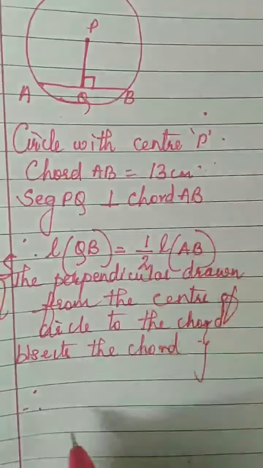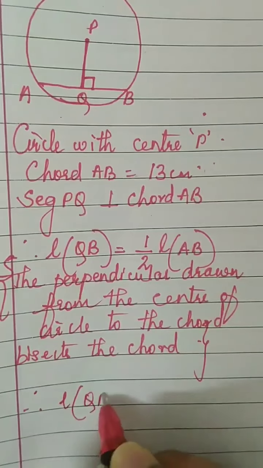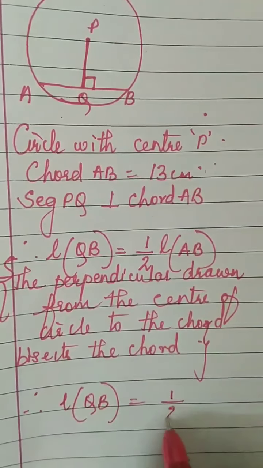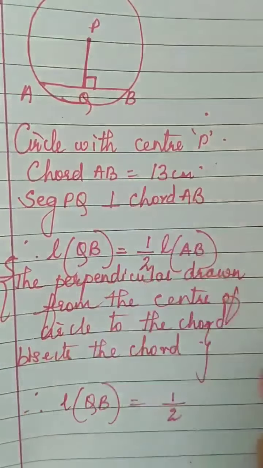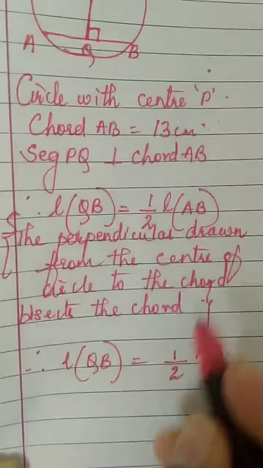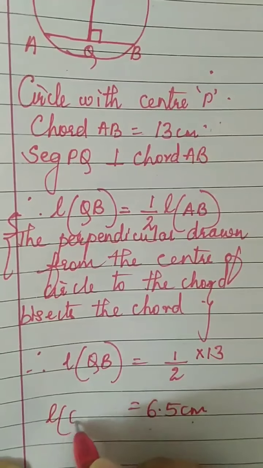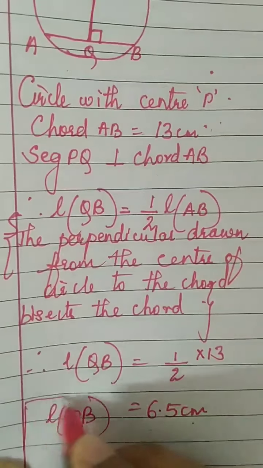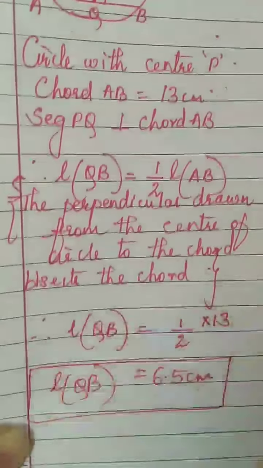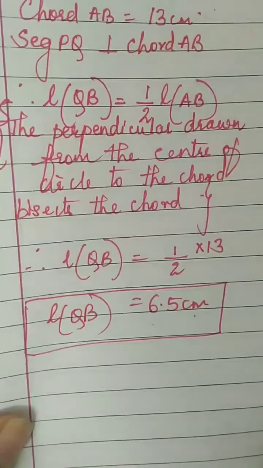Therefore, length of QB will be half of AB. AB is 13. Half of 13 will be 6.5 centimeter. Highlight the answer. This is the final answer: find the length of QB, you got it.